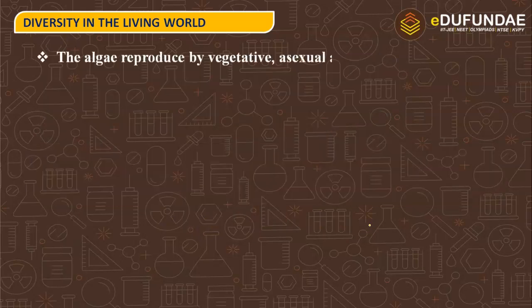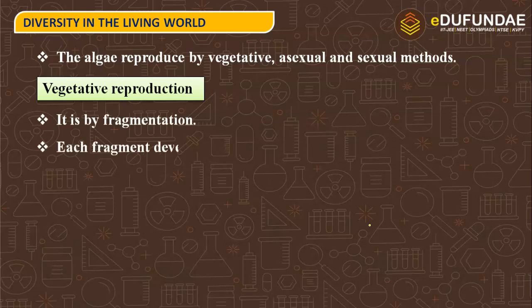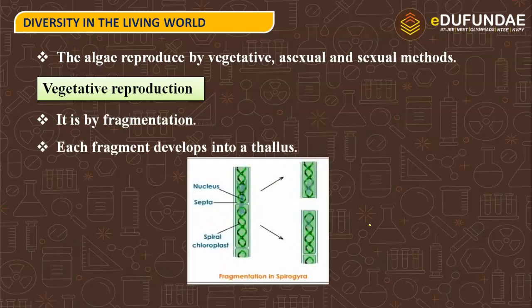The algae reproduce by vegetative, asexual and sexual methods. That means it shows variety in reproduction. So while we are talking about vegetative reproduction, it is by means of fragmentation. Fragmentation is the process in which the new form is developed and that is called the new thallus.